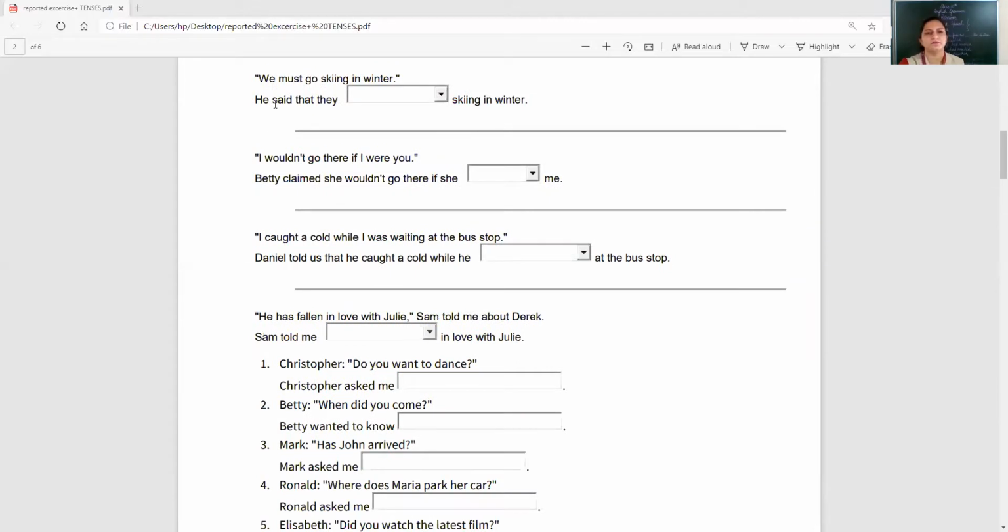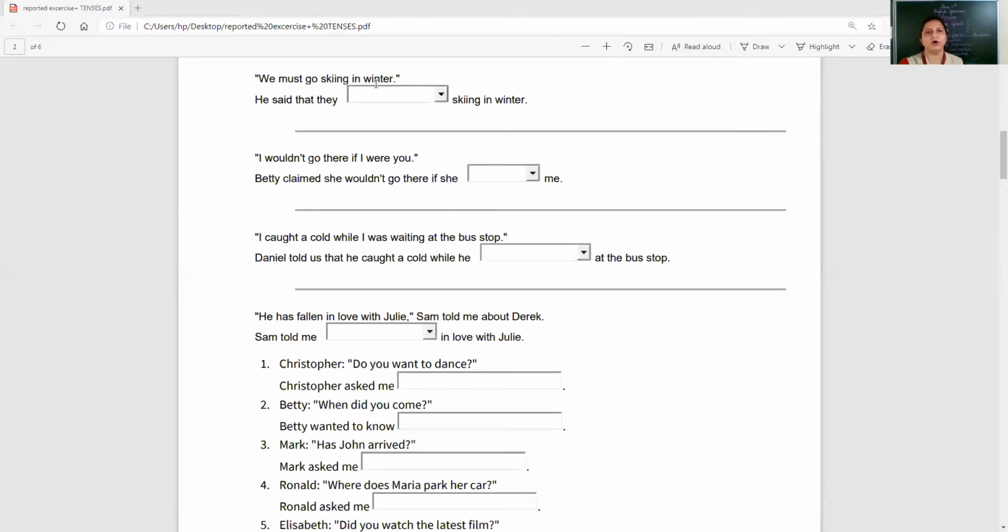Next, he said that they must go. Must also remains the same. If you remember the table which I had explained to you for the reported speech, I told you that certain things remain the same. They don't change. So, must also doesn't change.